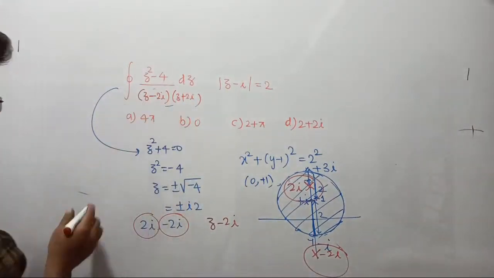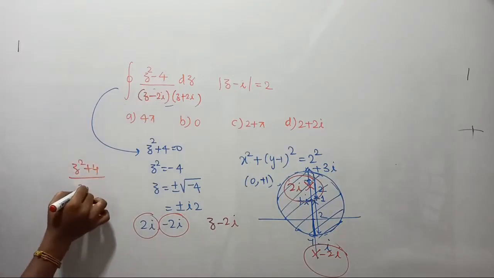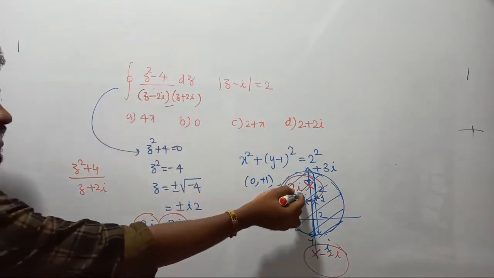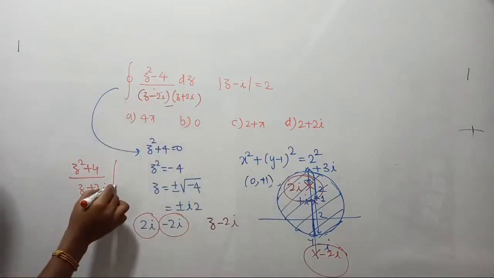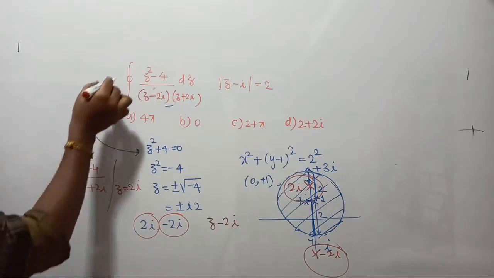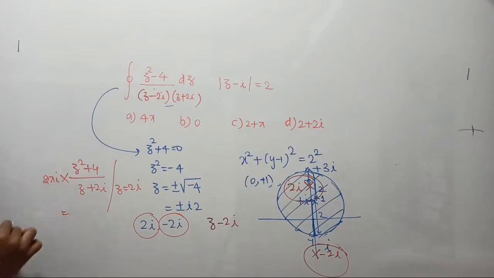So after removing this pole, what will be your answer? Your answer is Z square plus 4 upon, we should consider Z plus 2i. We are removing this pole. Which one are you going to remove? Z equal to 2i. So remove Z minus 2i, and wherever z appears, you should substitute the value of the pole you are removing. See, since 1 by 2 pi i is missing here, your answer will be multiplied by 2 pi i. Let's see what happened.